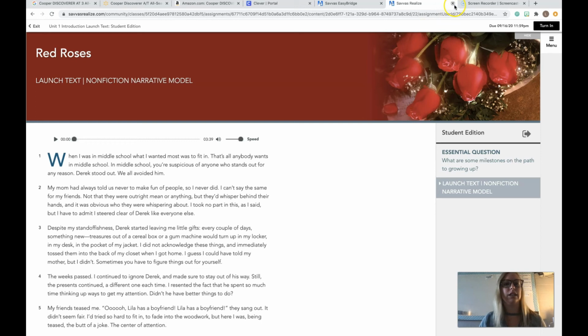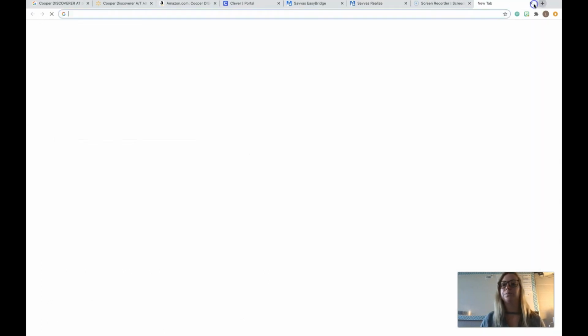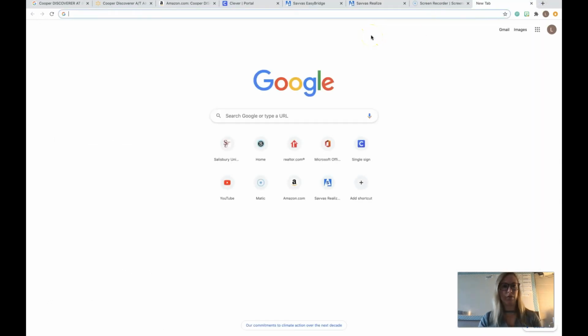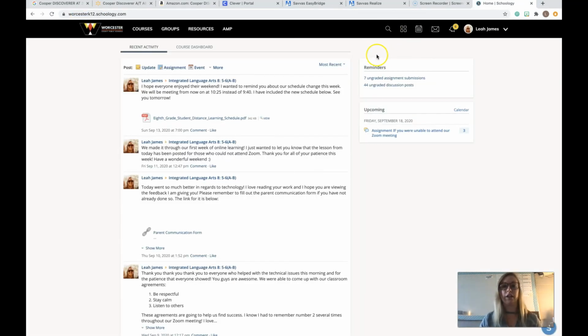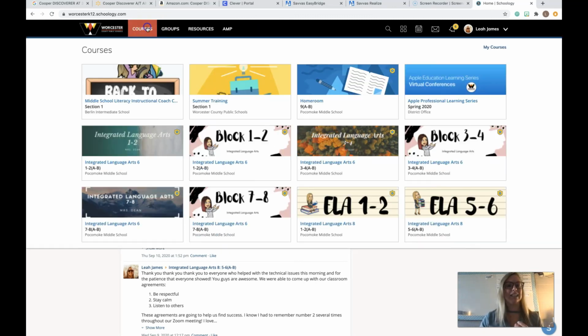So last but not least, I want to show you the other assignment for today. If you think back to the learning target and the success criteria, you are self-assessing yourself on some of those goals for the unit. Remember, I need this information so I can kind of see where to go.